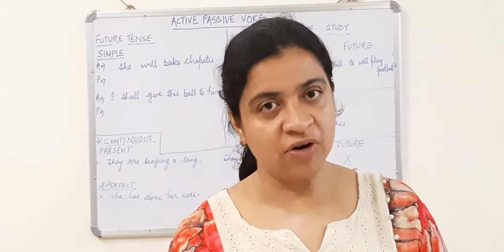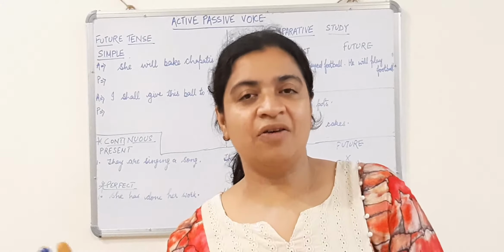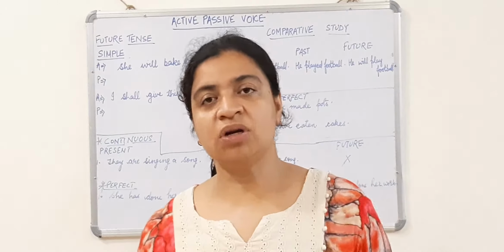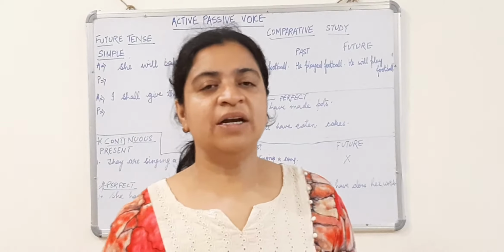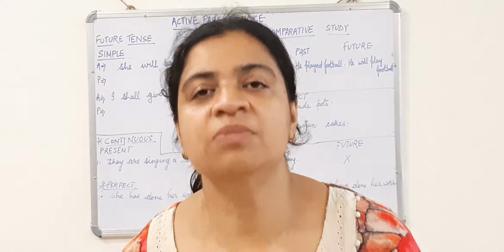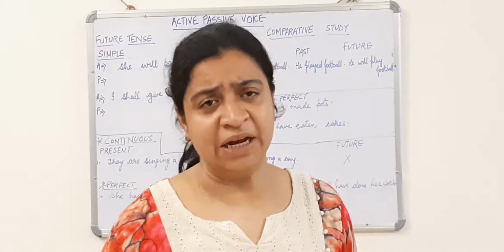Other be forms of verbs are is, are, am, was, were, has, have, had. All these are helping verbs or different be forms of verb. With these be forms and helping verbs, we use the V3 form of the main verb.